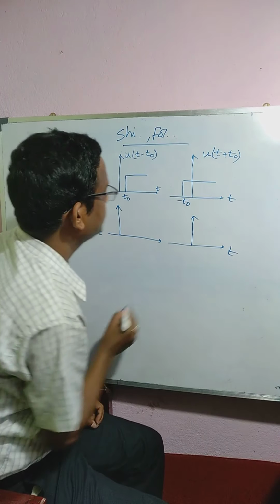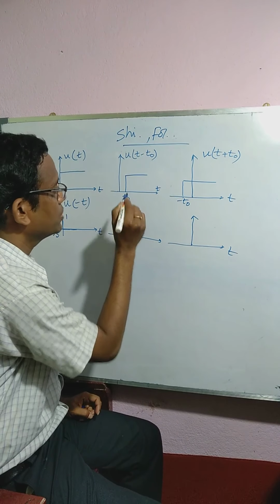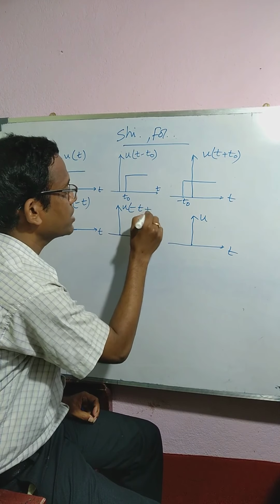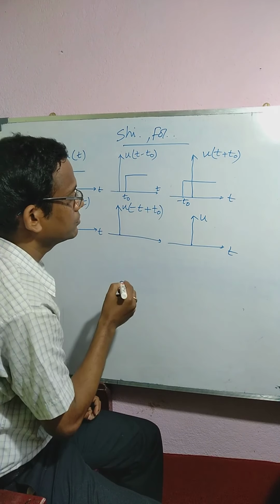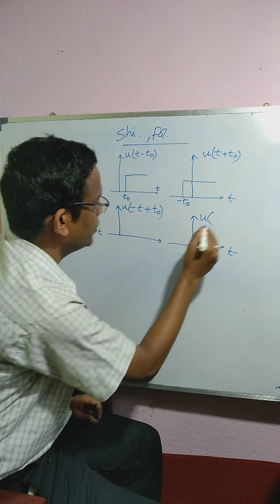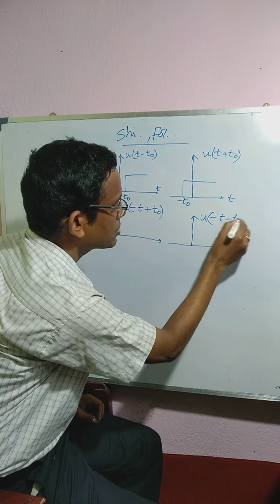This is t, this is u, this is minus t plus t0. Okay, and this is u of minus t minus t0.